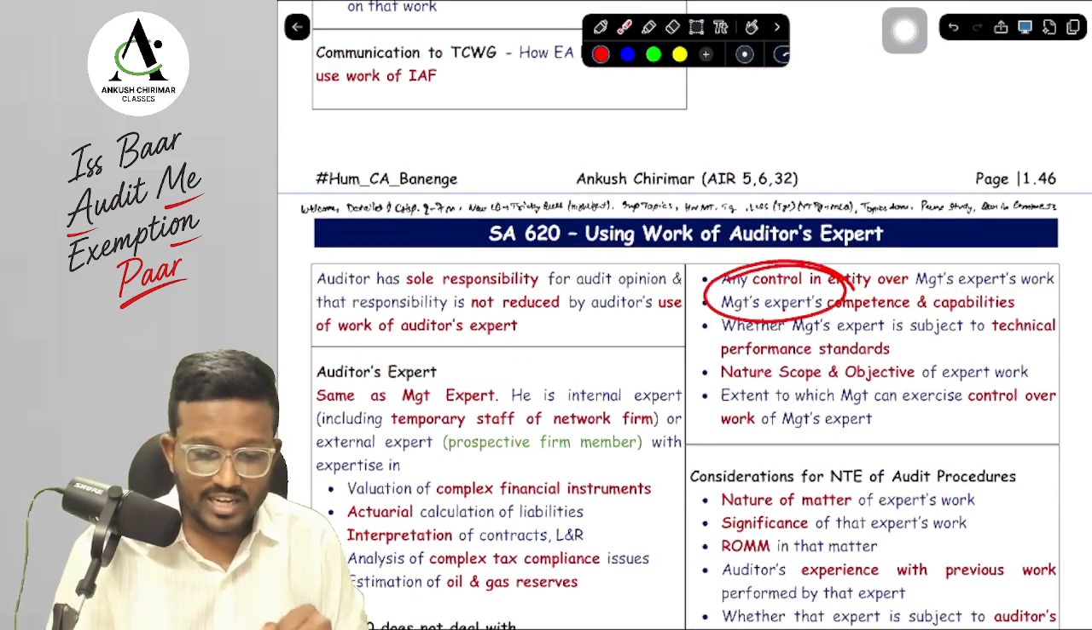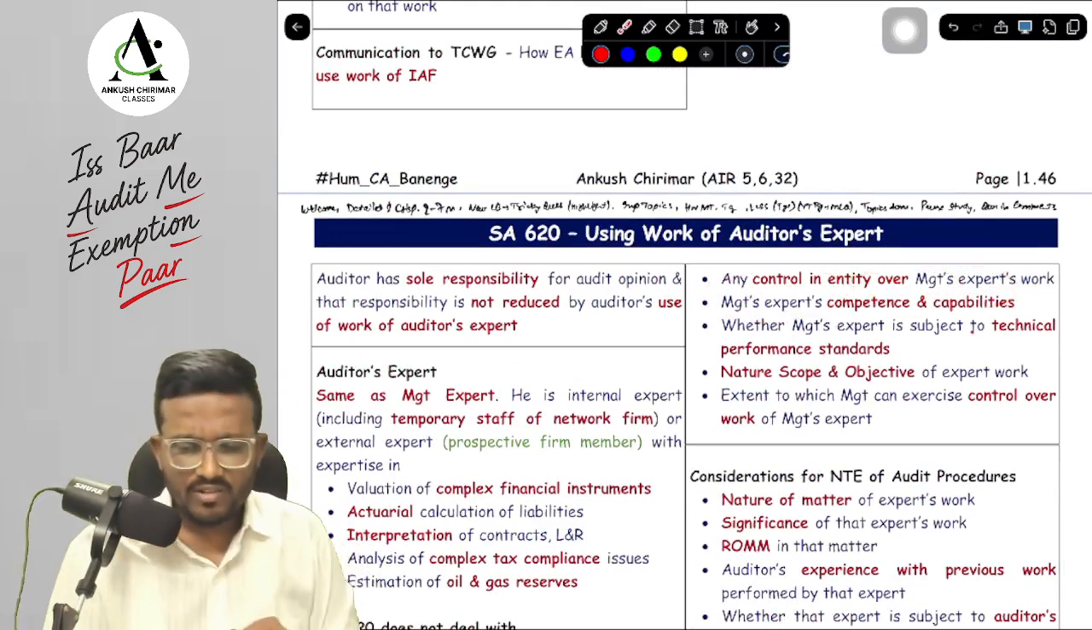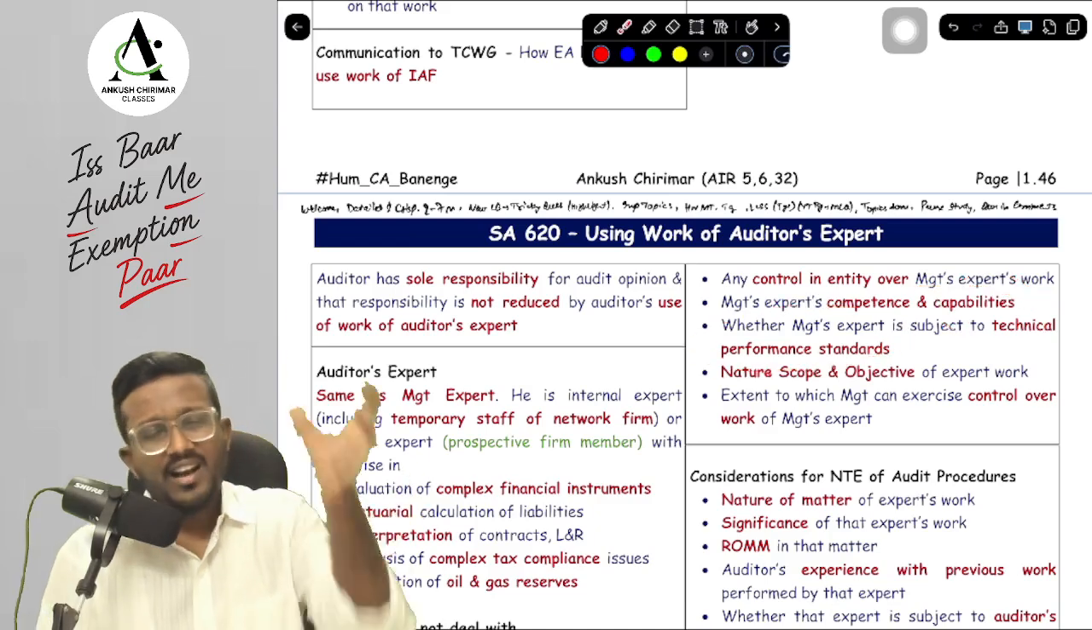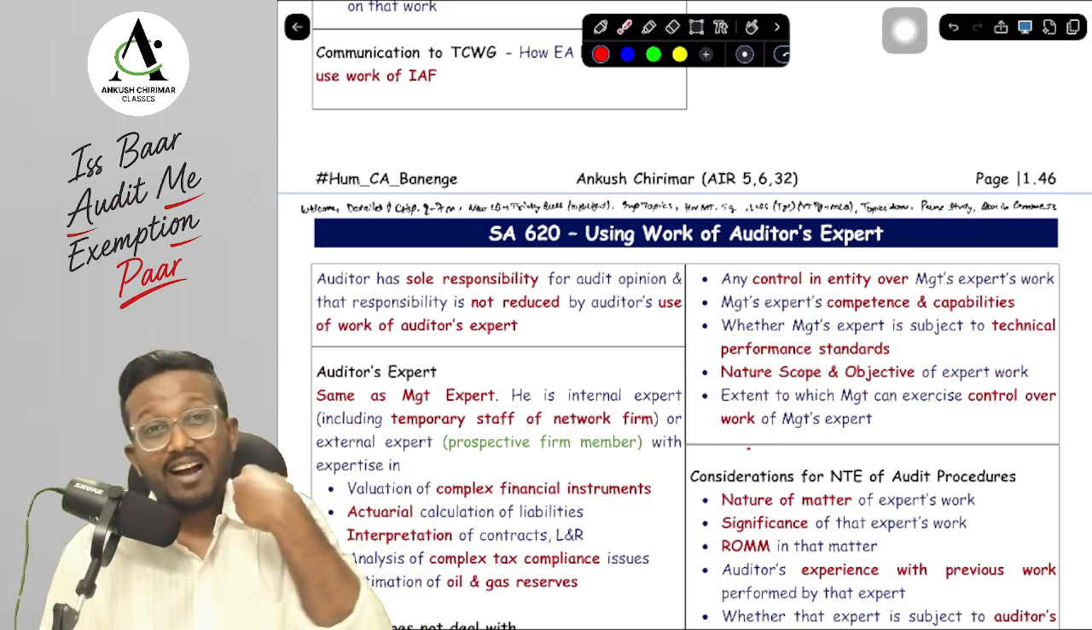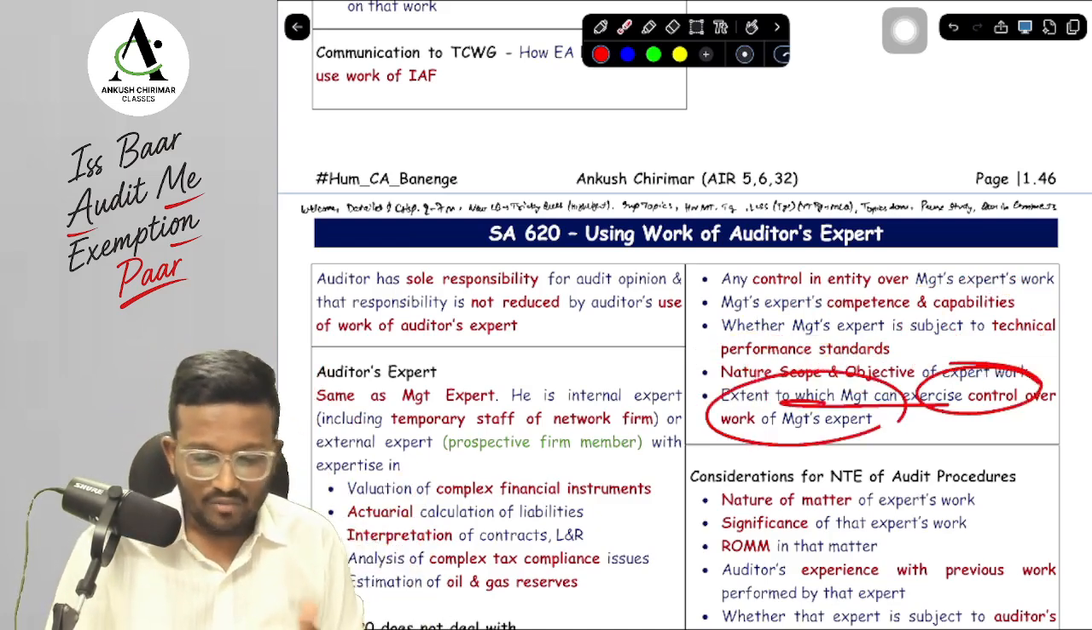Secondly, what we will see in management experts are competence and capability. In terms of competence, we will see whether any technical performance standards are complied with or not. In terms of work, we will see whether the nature, scope, and objective of the work is followed, and to what extent the management is controlling the work of the management expert.